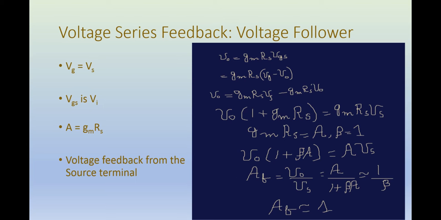And a reminder, Gm is the transconductance of the FET amplifier, which will depend on the characteristic of the FET amplifier and the biasing condition. So we have already studied the equation for Gm in terms of pinch off voltage, IDSS, and VGSQ, that is the Q point gate to source voltage.